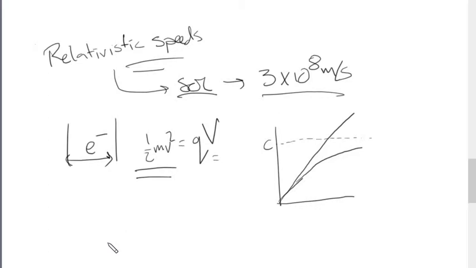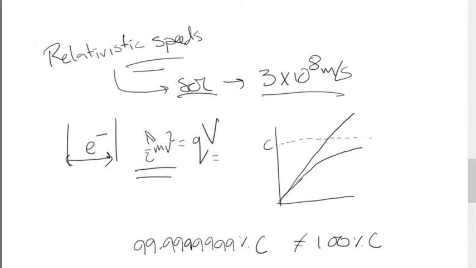If you go and study the Large Hadron Collider, which is the most powerful accelerator we have on Earth right now, it accelerates particles to almost the speed of light, but not exactly the speed of light. The more powerful the machines, the number of nines after the decimal point keeps increasing, say 99.99999% the speed of light. But it is practically not possible to reach 100% the speed of light. So how is it possible that the kinetic energy is increasing but the velocity is not?